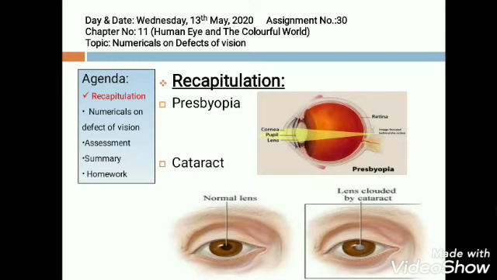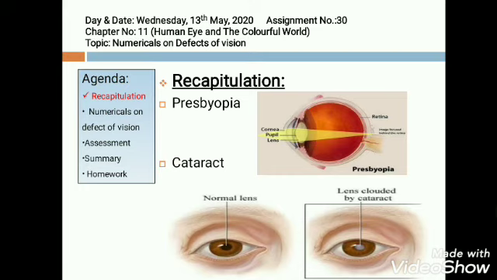How will you correct presbyopia? This defect is corrected with the help of spectacles fitted with bifocal lenses of suitable focal length. These lenses will be concave lens and convex lens. Concave lens for distant objects and convex lens for nearby objects.